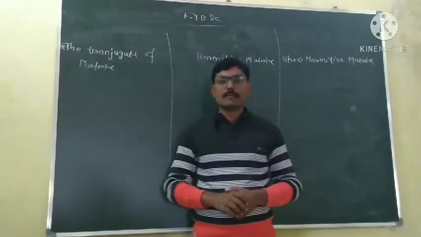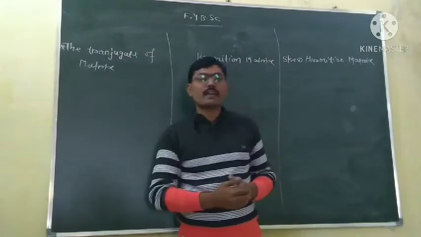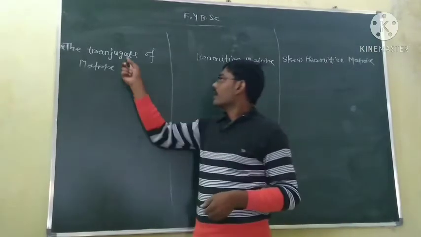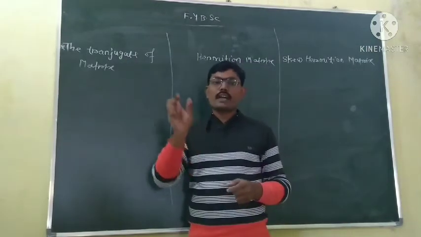Okay, the next type is the conjugate transpose of the matrix. The name is a combination of conjugate and transpose.